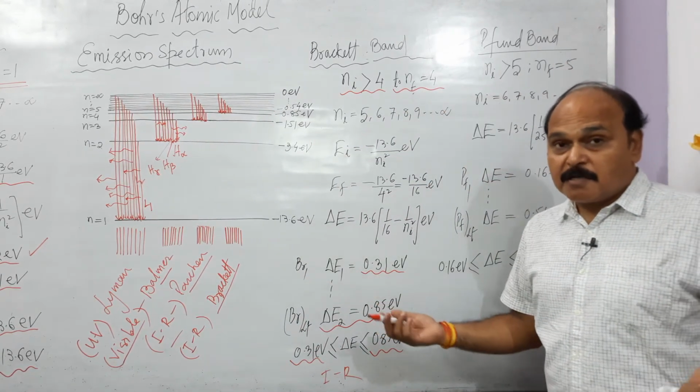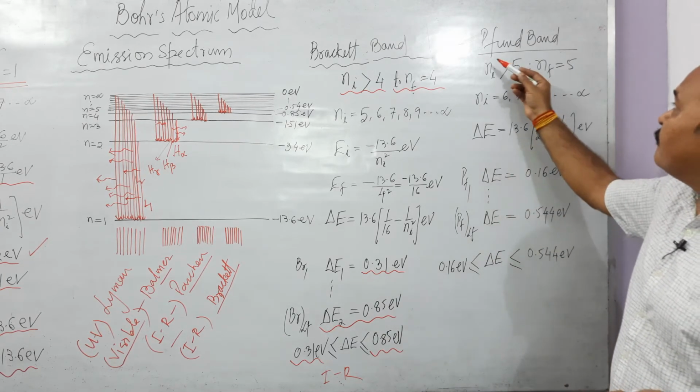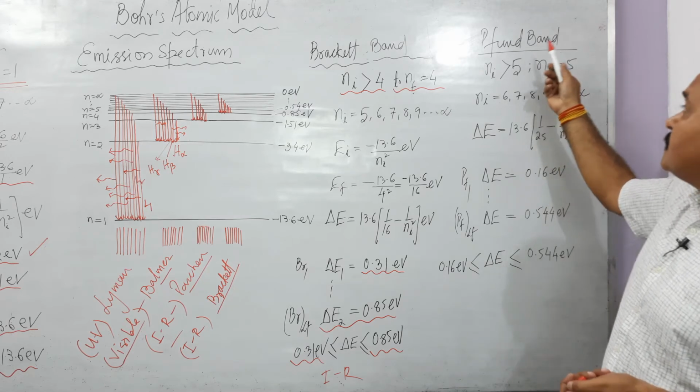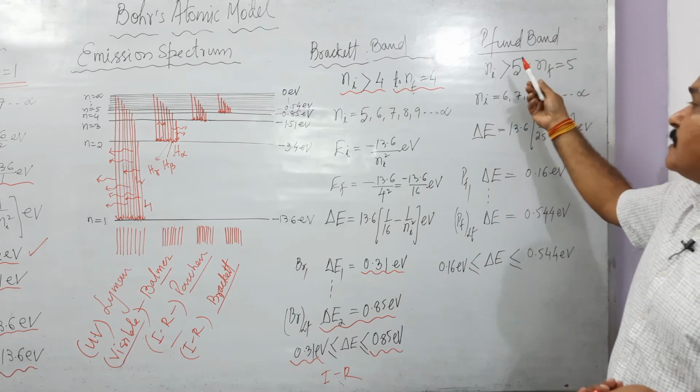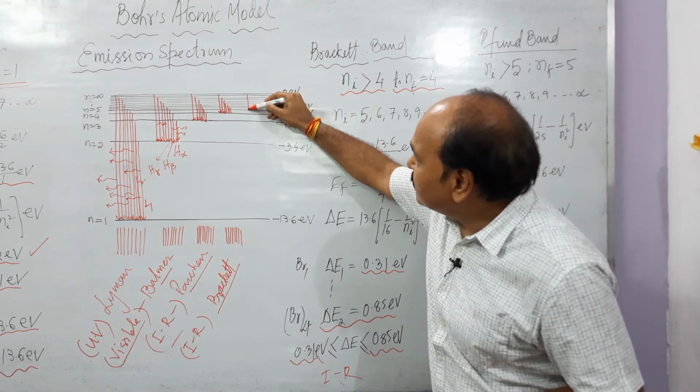And the last of the prominent bands is what? Pfund series or Pfund band. The lines of this band are emitted when transition takes place from any excited state to state number 5.